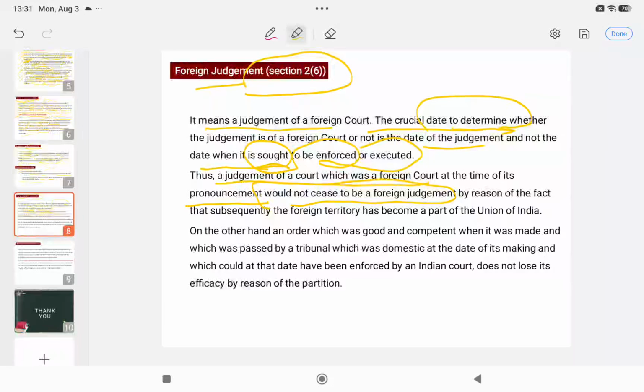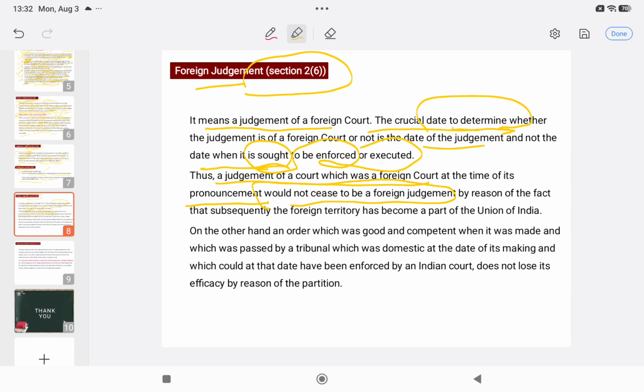Because if after the pronouncement of the judgment, the Union of India has taken over that foreign territory in which that foreign court was situated, will that judgment not be a foreign judgment after the Union of India has acquired that territory? Absolutely not.